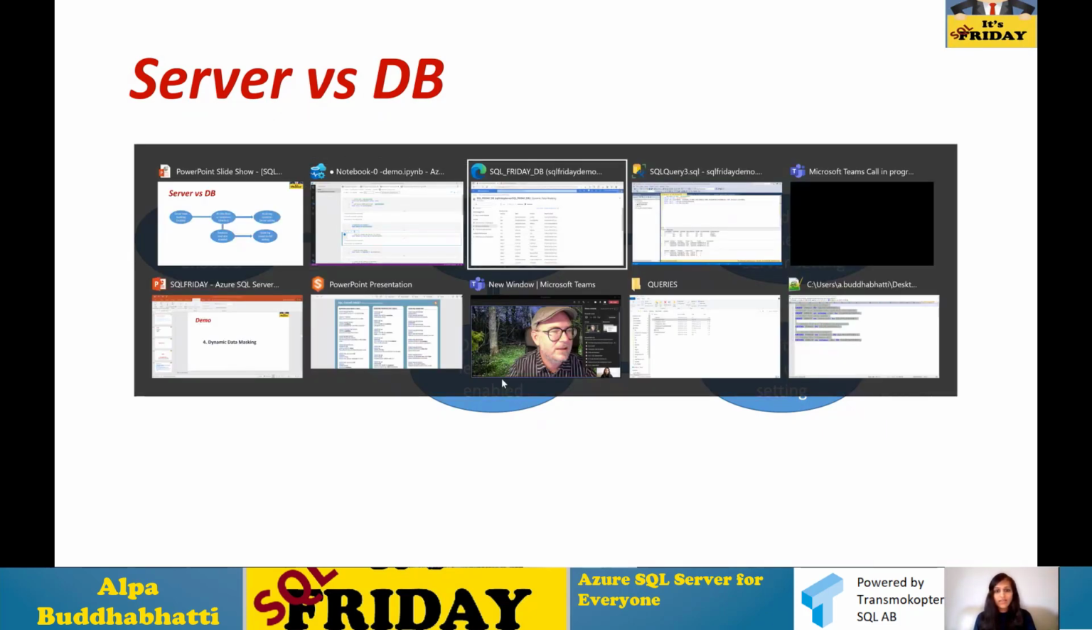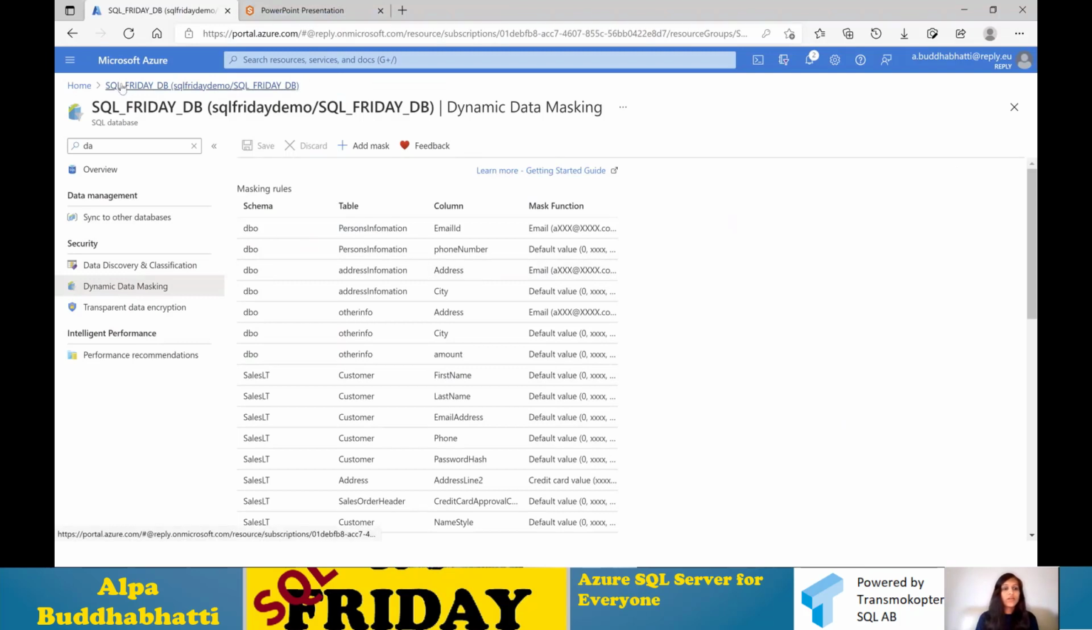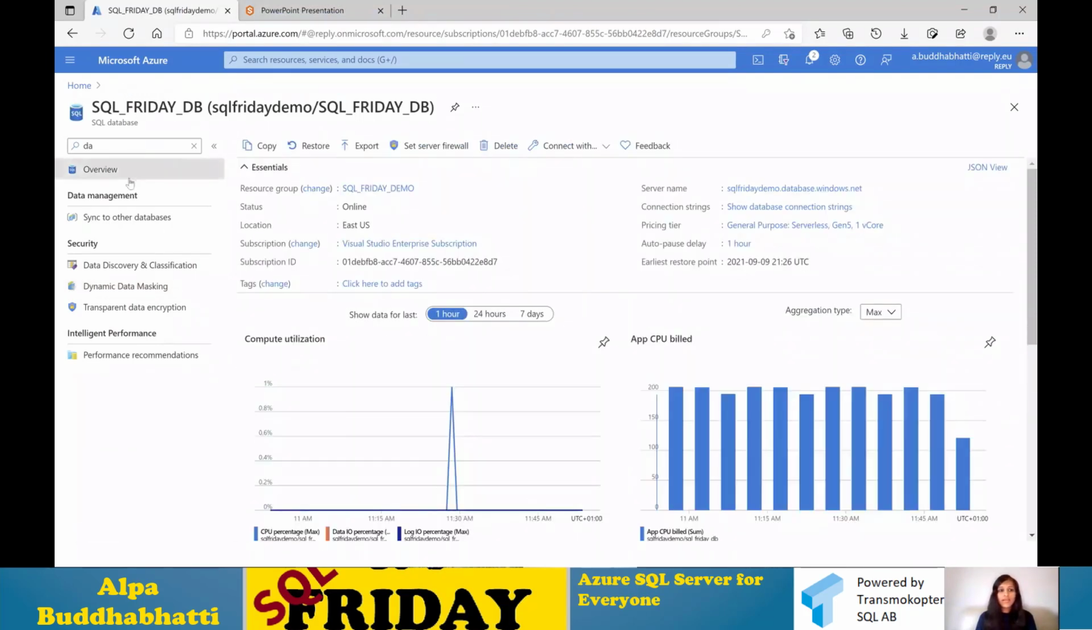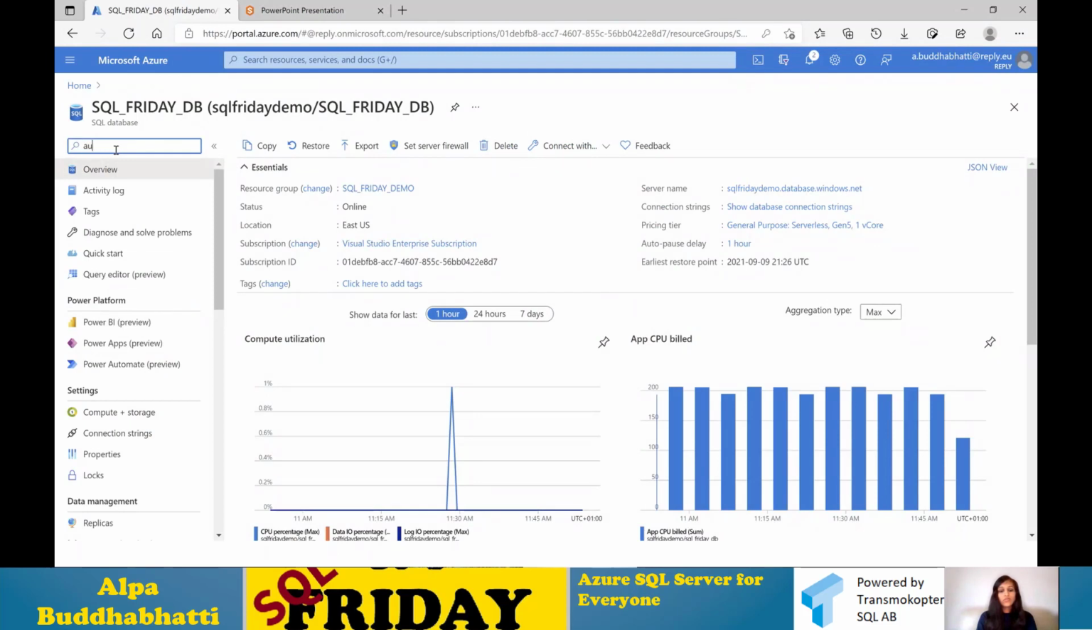Now let's see here how you can apply auditing. For that you need to choose your database, and here you need to do audit.